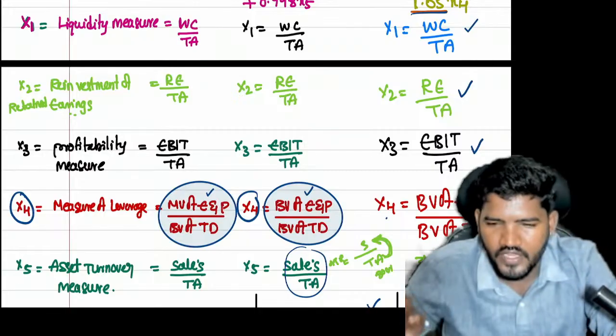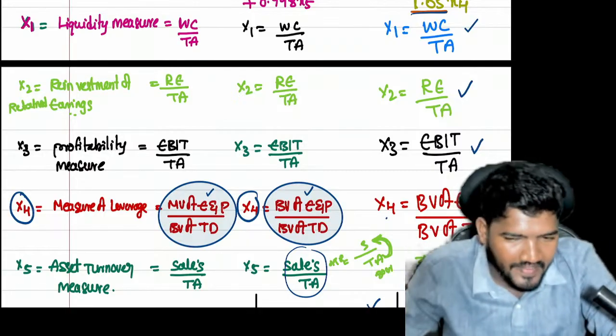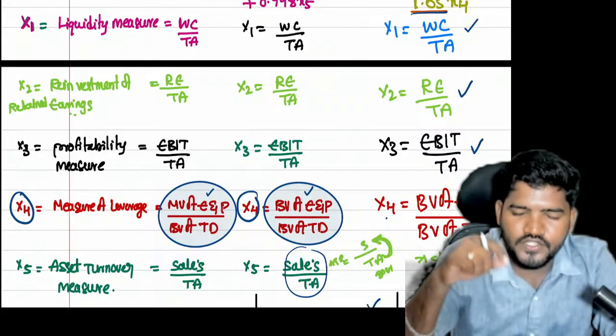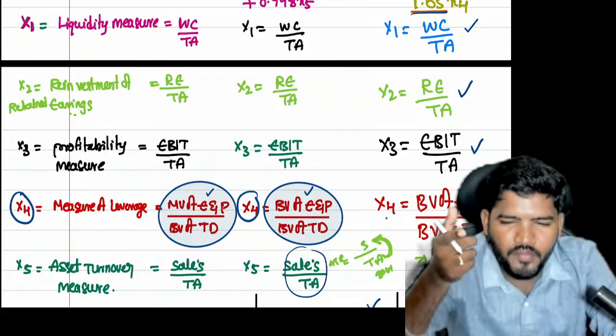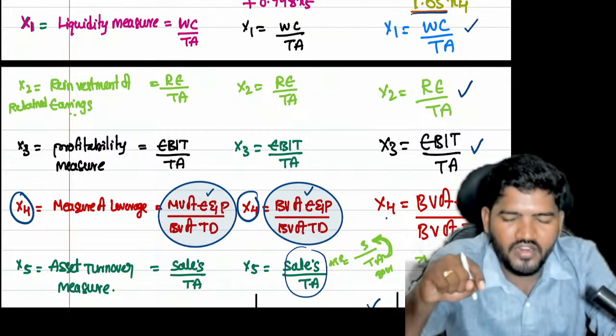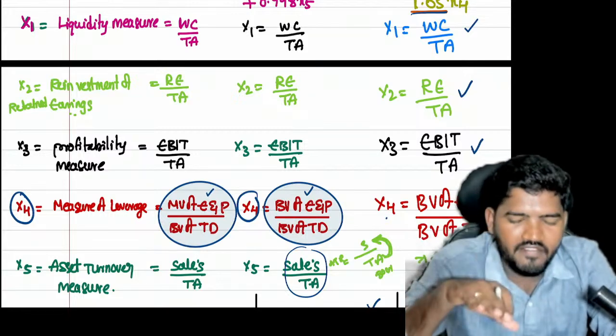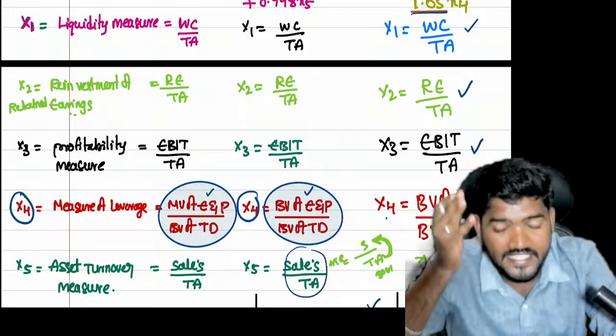If there is no X5, it is the 1983 revised model, the last model. If X4 relates only to book value information, it is the 1983 model. If the question has a market value, that is the 1968 model.